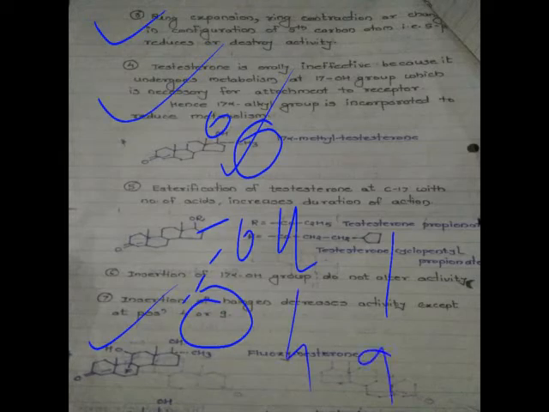Next one, if we are inserting halogen, then it will decrease the activity except at the 4th and 9th positions. If we add a halogen anywhere except the 4th and 9th positions, the activity will decrease. Only these two positions, the 4th and 9th, are where we can attach a halogen. So here you can observe at the 9th position alpha fluorine is present, so the drug becomes fluoxymesterone, so it will increase the activity. So we can introduce the halogen atom at the 4th position or 9th position.